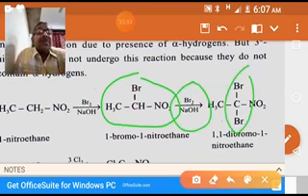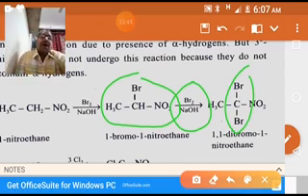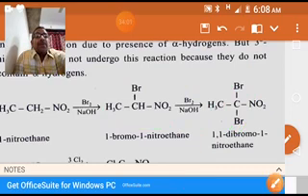Why? Because there is one more alpha hydrogen. So primary nitrohydrocarbons contain two alpha hydrogens. That's why two hydrogens are replaced by bromines or halogens. So this is one example.